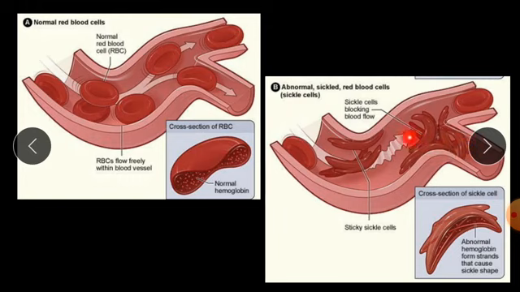Sometimes they trap normal RBCs and also convert normal RBCs into sickle cells. In the cross section of a sickle cell, you can see the abnormal hemoglobin forms strands that cause the sickle shape. In this fashion the sticky sickle cell is formed, and it sticks to the wall of our blood vessels, producing blockage. Due to this blockage the blood won't reach the respective organ, gland or system, and there will be lots of pain in this area of blood vessels.